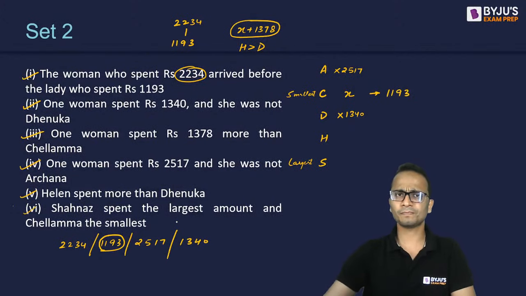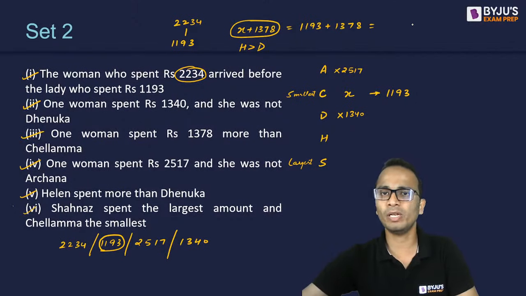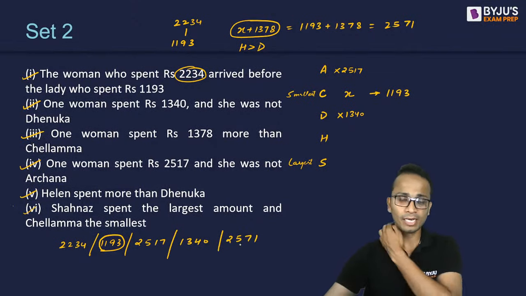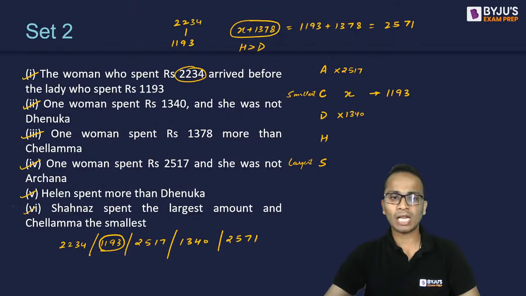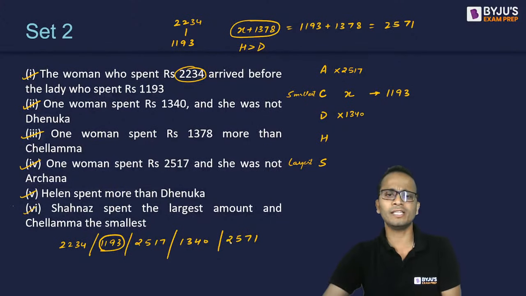Now if X is 1193, then X plus 1378, let's see how much this amount will be. So it will be 1, then 752, so 2571. So the fifth value will be 2571. I'll write it at the bottom of the screen. So now I have received these five values, and let's try to put these five values in this table.